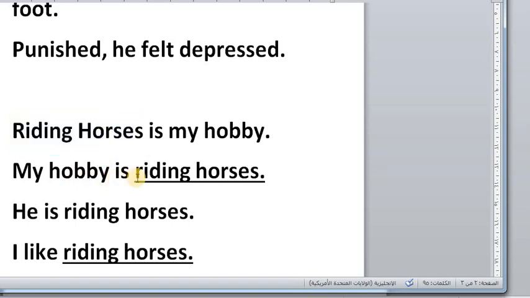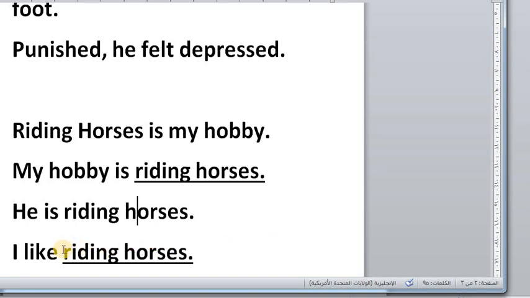The complement could be a clause. My hobby is riding horses. My hobby is the subject, a noun phrase, is the verb. Riding horses is the complement. It is in the form of a clause, which is an ing clause. You should pay attention to this. He is riding horses. Here, he is the subject, is riding the verb, and horses is the object. So this is not a clause. This is something different. I like riding horses.